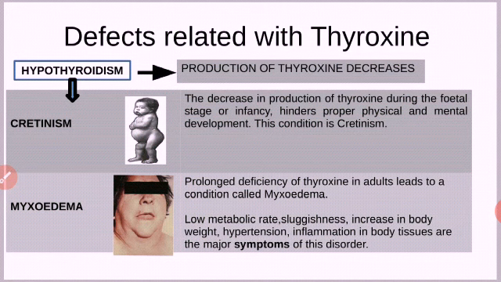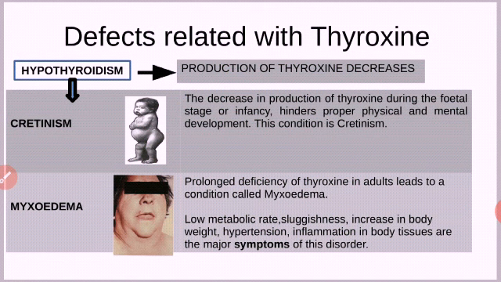The reason for cretinism is decreased production of thyroxine during the fetal stage or infancy. When we discussed function, I told you it accelerates growth of the brain in the fetal stage and infancy.